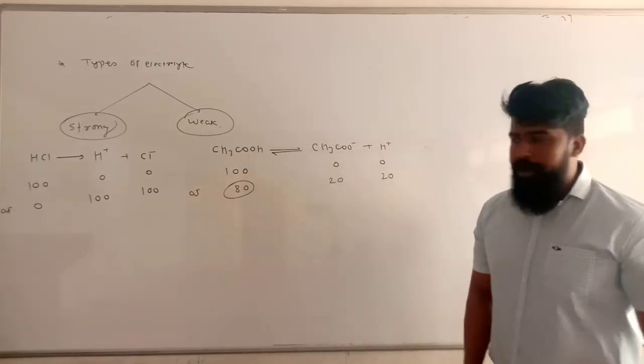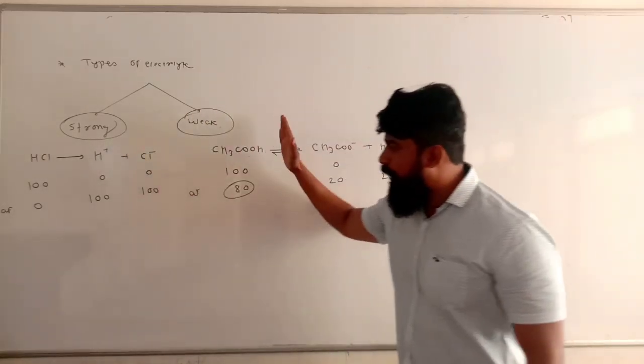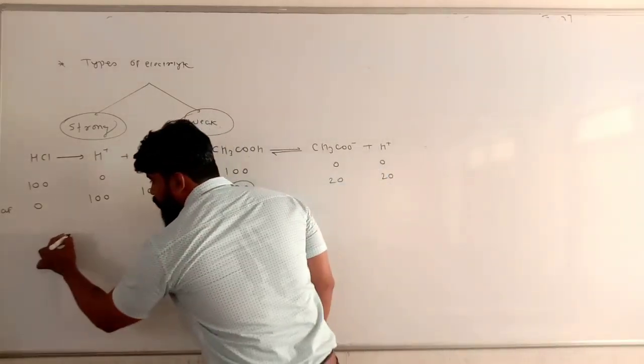So there are two types of electrolyte: strong electrolyte and weak electrolyte. So what is a strong electrolyte?